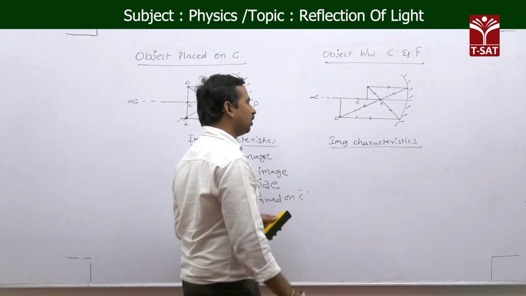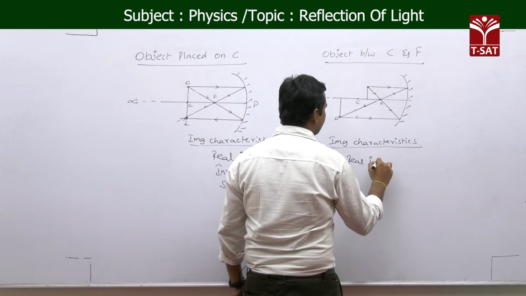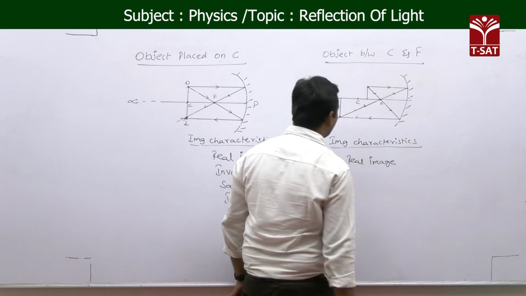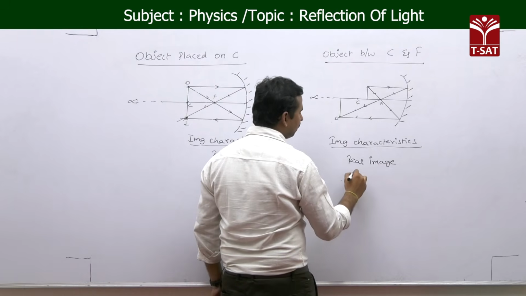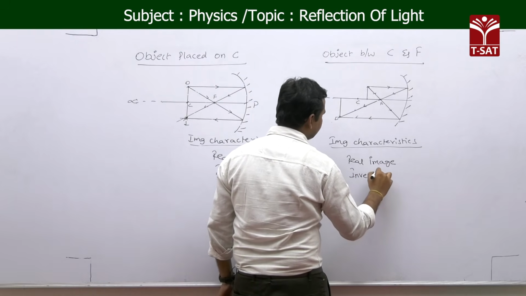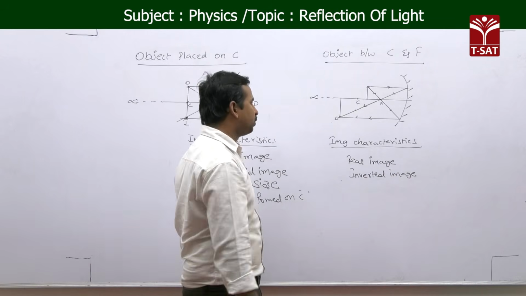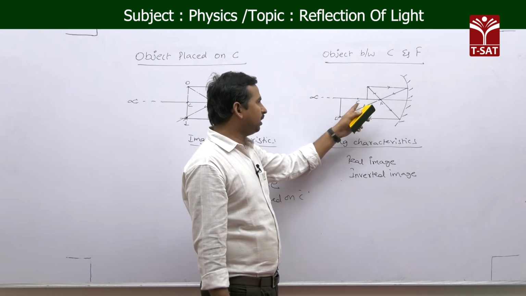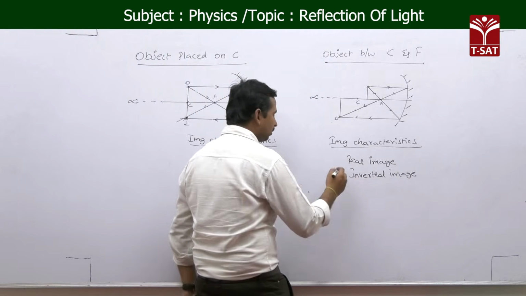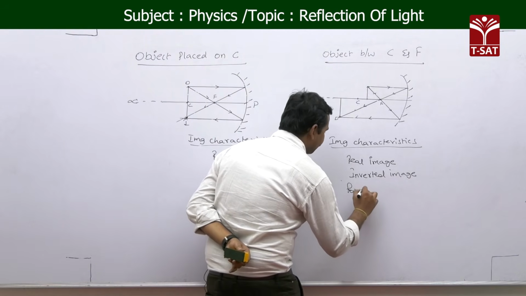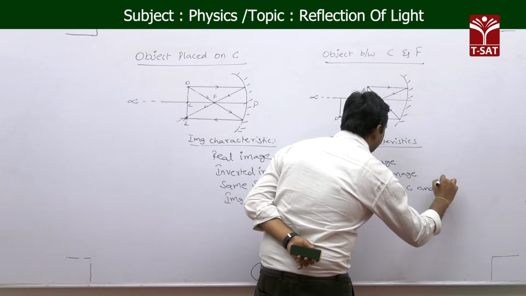That point we call the image position. As they are meeting really here, the image formed is a real image. And we already saw that the object is taken above the principal axis and the image is forming below the principal axis. That's why it is an inverted image. And if you observe the position of the image here, it is forming beyond C, between the center of curvature and infinity.